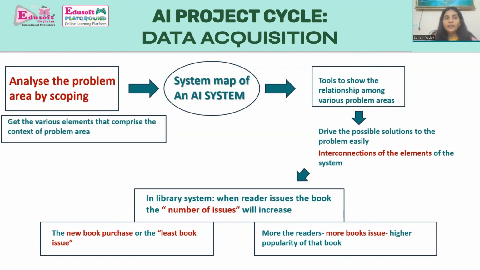We have to work on two points over here. Number one is that data acquisition is a complex task due to the variety of data and the data sources we are working upon. Number two is that data acquired from various sources cannot be used immediately to train the AI system. We have to explore that data for our AI project cycle. So in the next session, we are going to learn about data exploration for the AI project cycle.